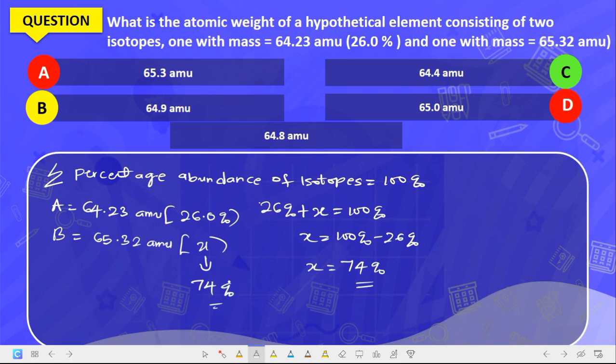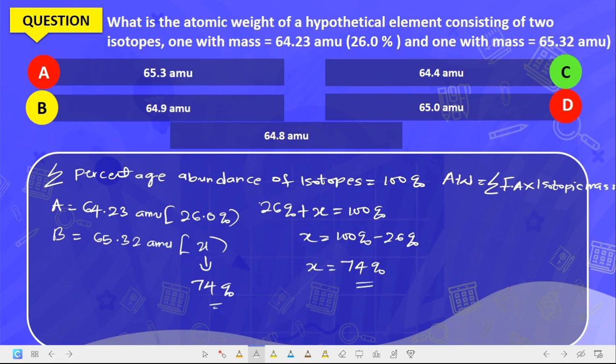So the abundance of this isotope is 74%. Now how do we get the atomic weight? Let me write it here. The atomic weight is the sum of the fractional abundance times the isotopic mass.